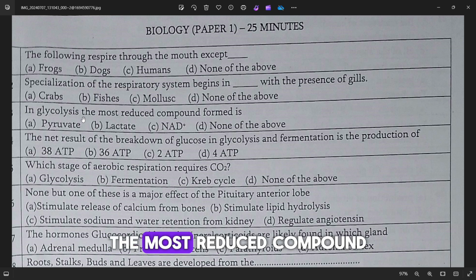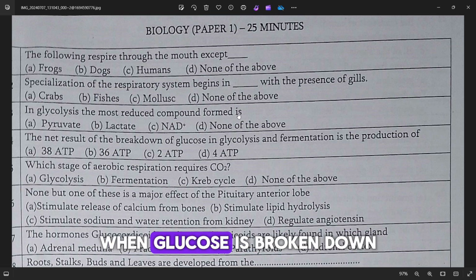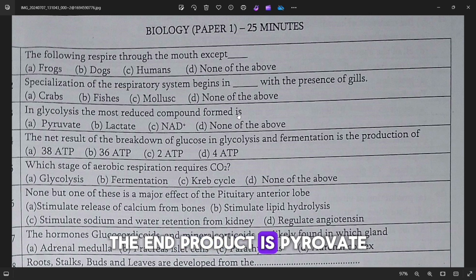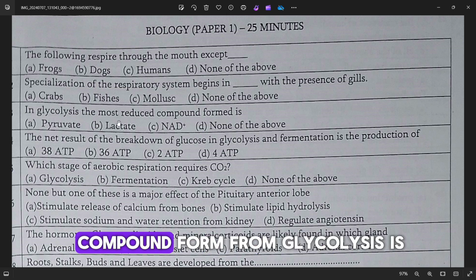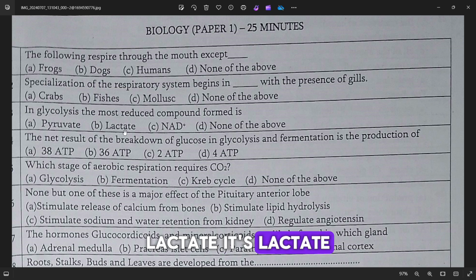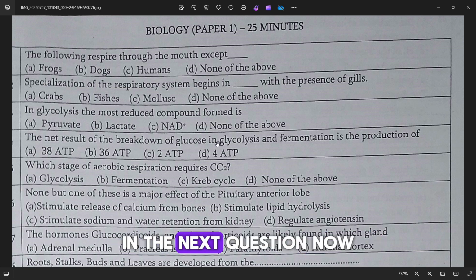Now, the most reduced compound formed in glycolysis. When glucose is broken down, the end product is pyruvate. But if oxygen is not present, that pyruvate can be reduced to lactate. So the most reduced compound formed from glycolysis is lactate.